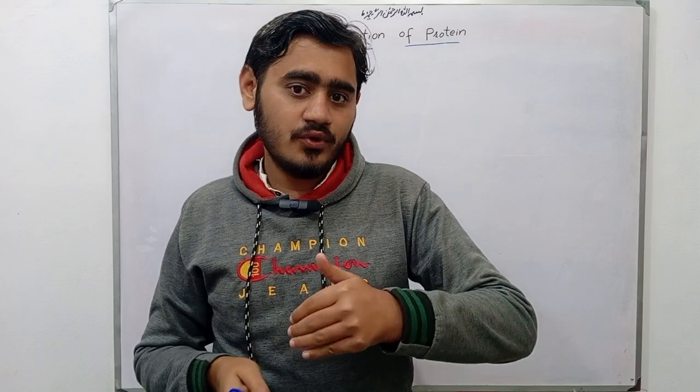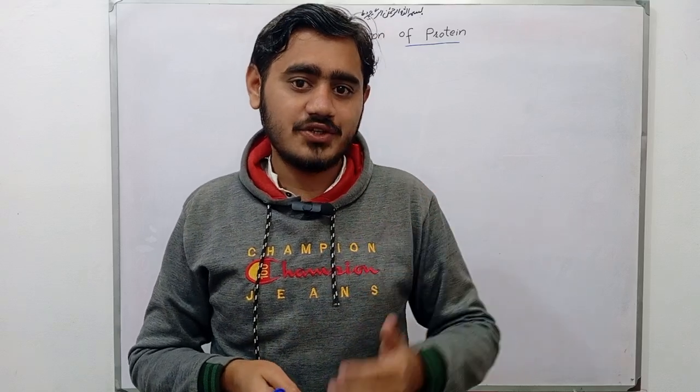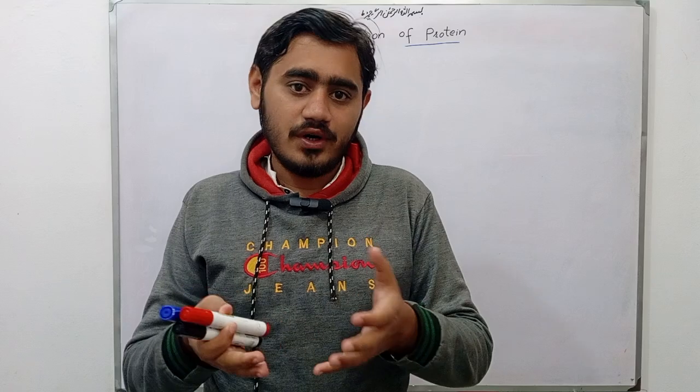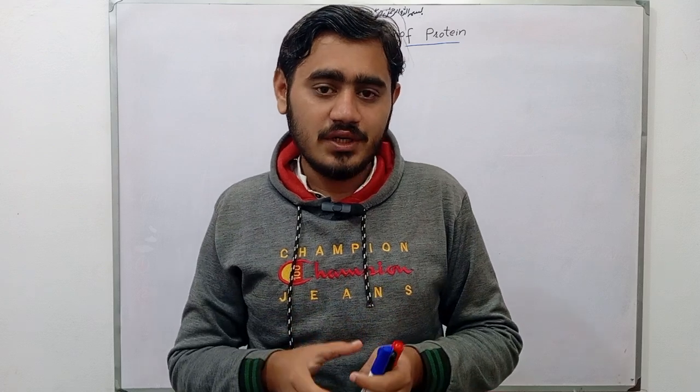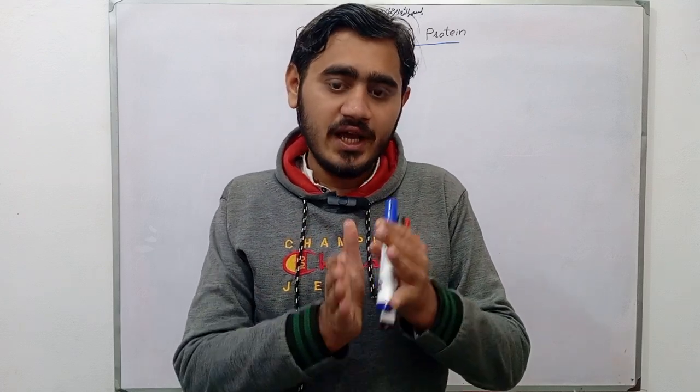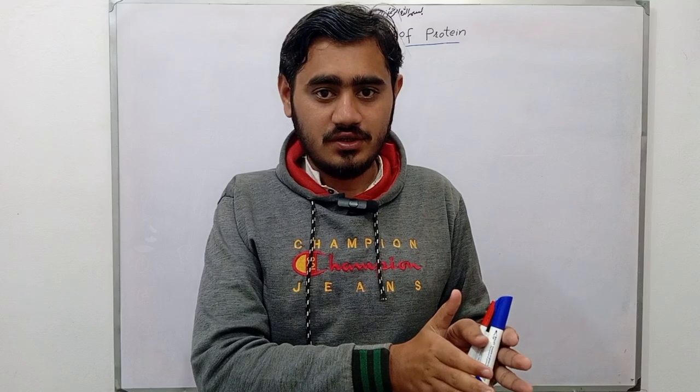Friends, now I'm going to start a series of lectures on the chemistry of protein. So in this video I'm going to discuss the definition of protein and its classification.